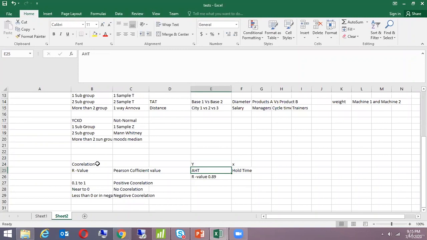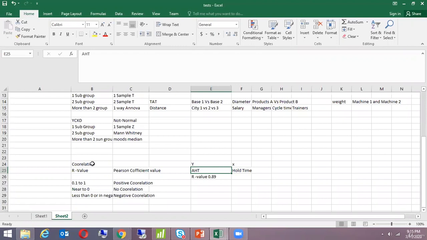Should I be working on this variable, hold time, or ignoring it? Yes, because if you have to improve your average handling time and it is dependent on hold time, that is what the R value says. That means you have to work on X, the hold time, and as a result AHT will be improved.